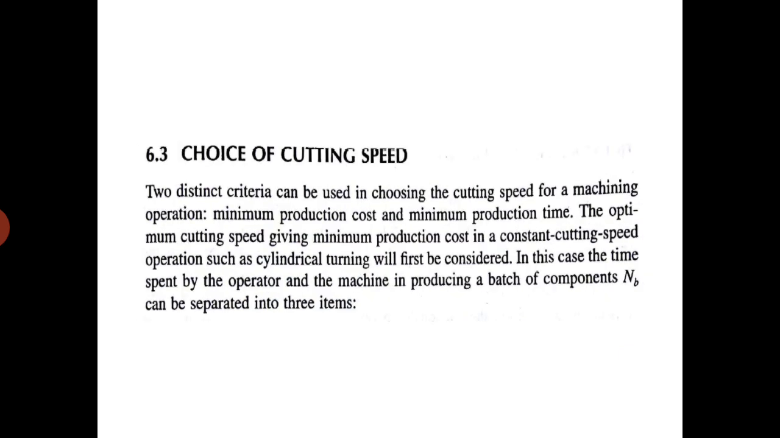Choice of cutting speed. Two distinct criteria can be used in choosing the cutting speed for a machining operation: minimum production cost and minimum production time. The optimum cutting speed giving minimum production cost in a constant cutting speed operation, such as cylindrical turning, will first be considered. In this case, the time spent by the operator and the machine in producing a batch of components can be separated into three items.